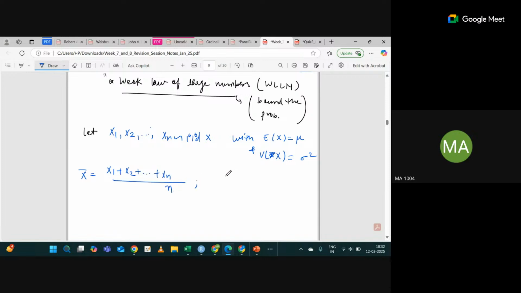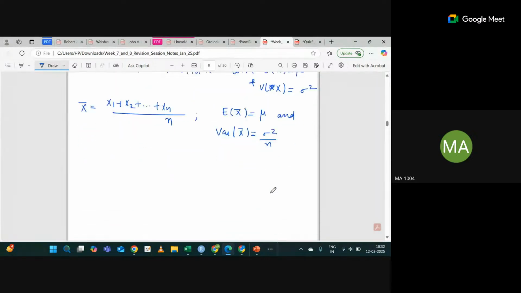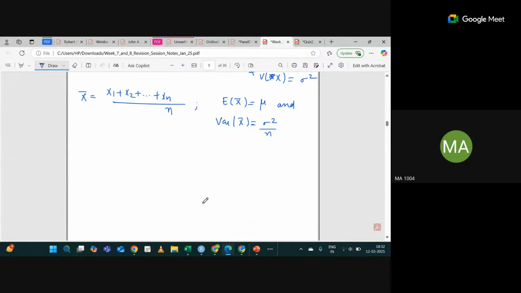Since we have learned what the expectation of X bar will be, I would like to hear from all of you. Mu. And the variance of X bar? Sigma square by n. Since this is IID, if it were not independent, this sigma square by n would not be right. That would be something different, right? Would you agree? Yes.